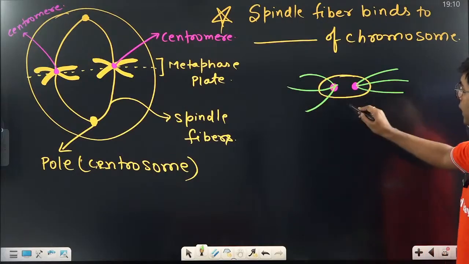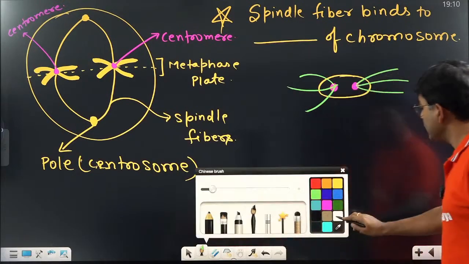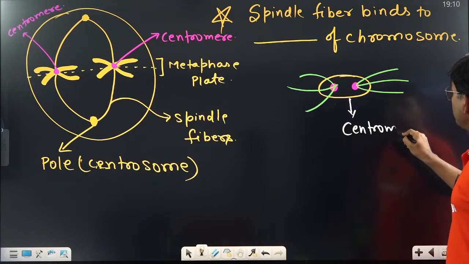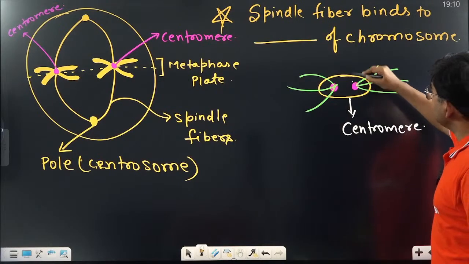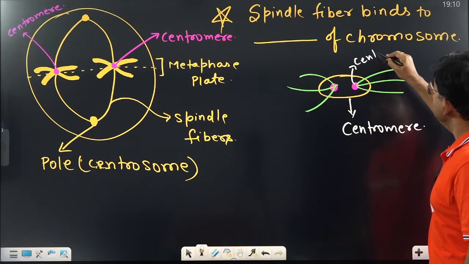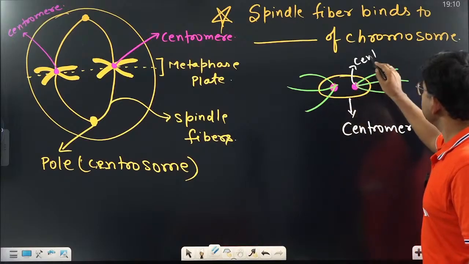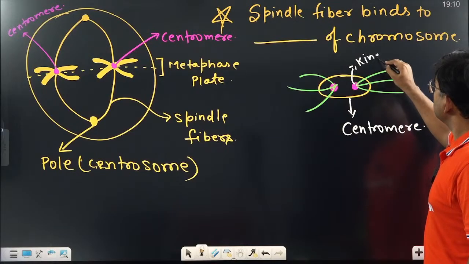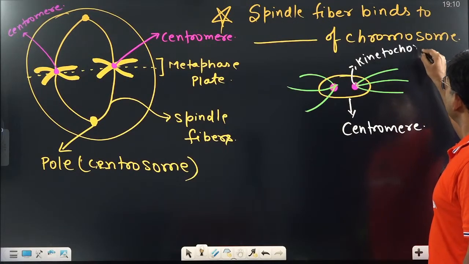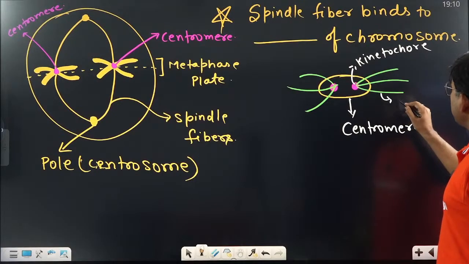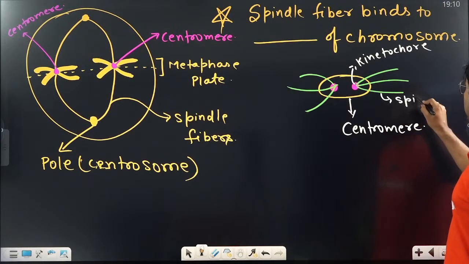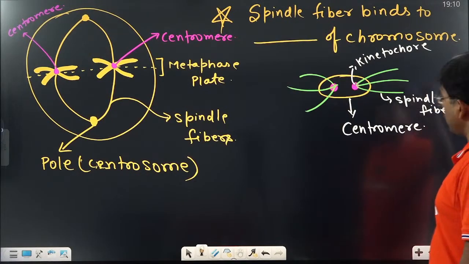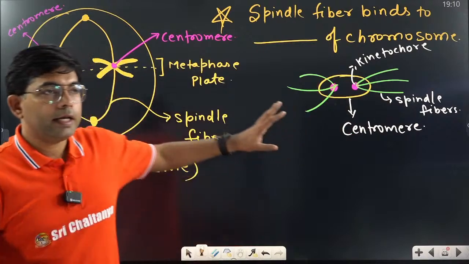Here, this we will call the centromere. This we will call the kinetochore. This we will call the spindle fiber. Right?